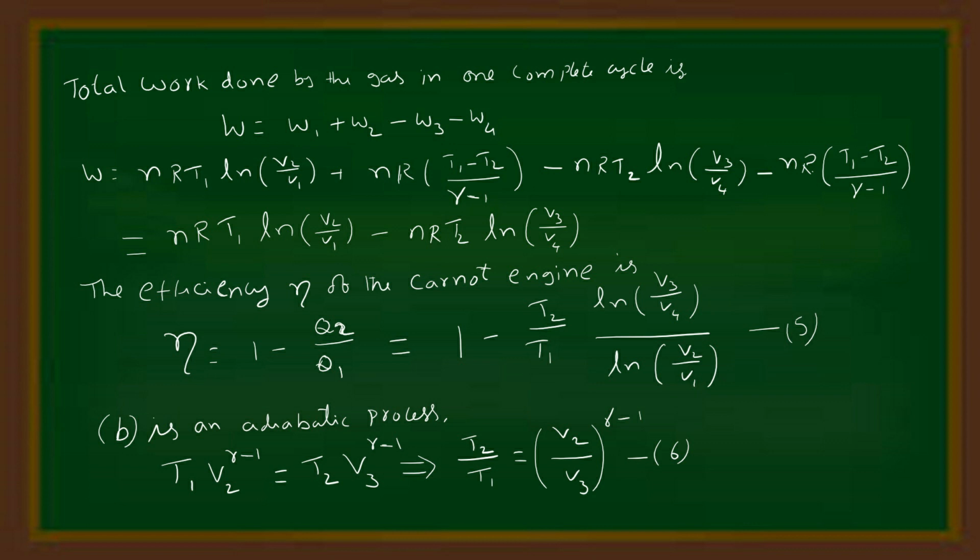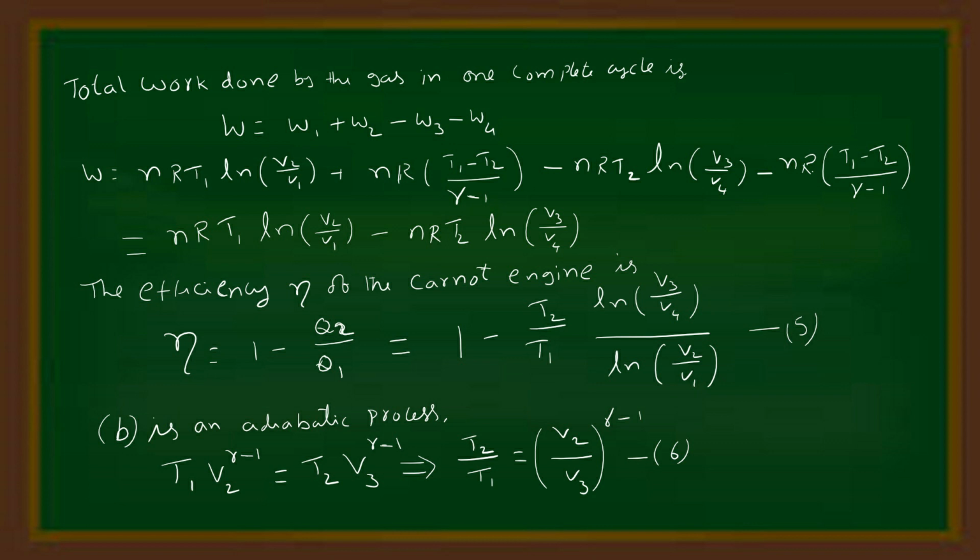The efficiency of the Carnot engine is eta = 1 - Q2/Q1. That means eta = 1 - T2 ln(V3/V4) divided by T1 ln(V2/V1). That is equation number 5.